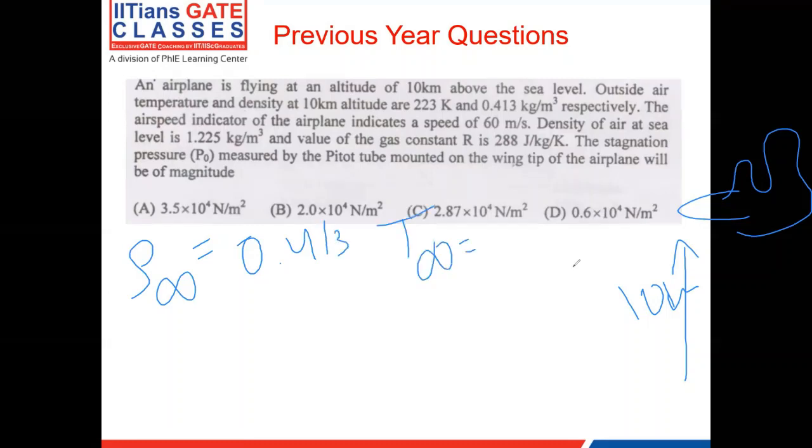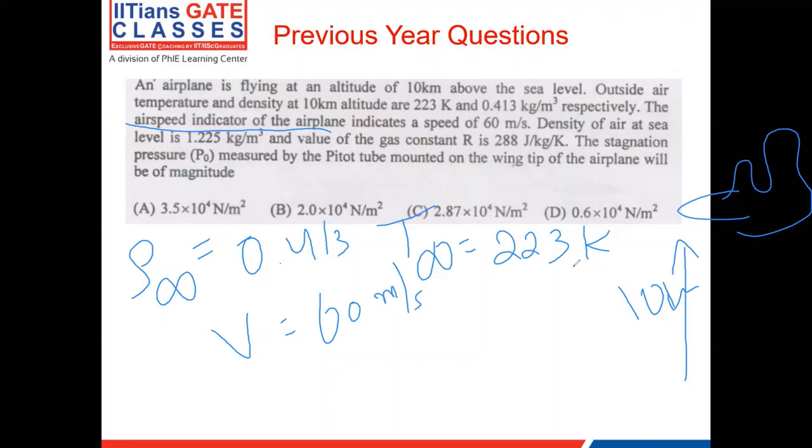Whatever is for the free stream, I'm just going to represent by infinity. The airspeed indicator of the aircraft indicates a speed of 60 meters per second.